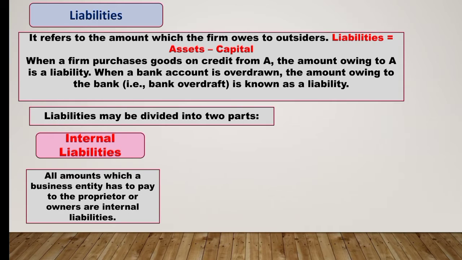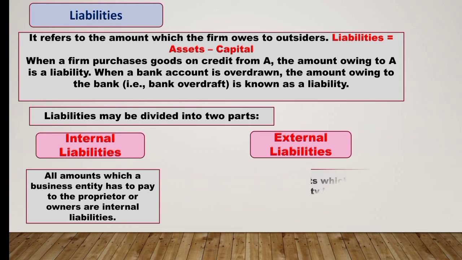Now see, the owner and the business are both separate entities. The owner is a different thing and the business is a different thing. If the owner starts the business with some amount, it is assumed that the owner has paid the amount to the business, and this amount is considered a liability for the business firm, as this amount is to be paid by the firm to the owner. As the owner is granting a loan to the business, it is considered an internal liability for the firm, because this transaction takes place between the owner and the business, and the owner is a part of the business, so it is considered an internal liability.